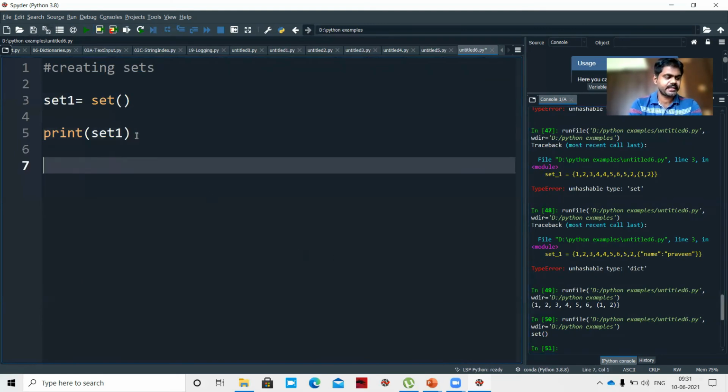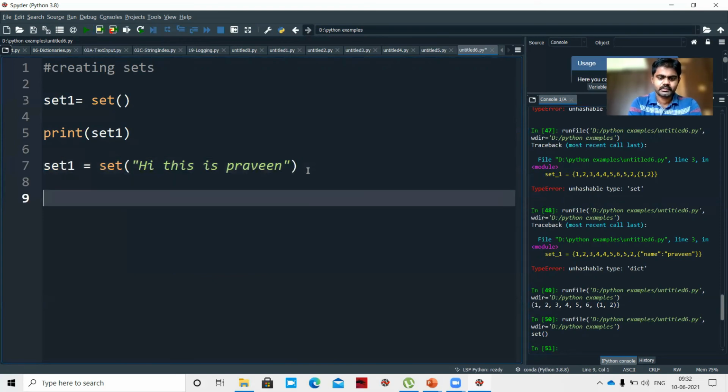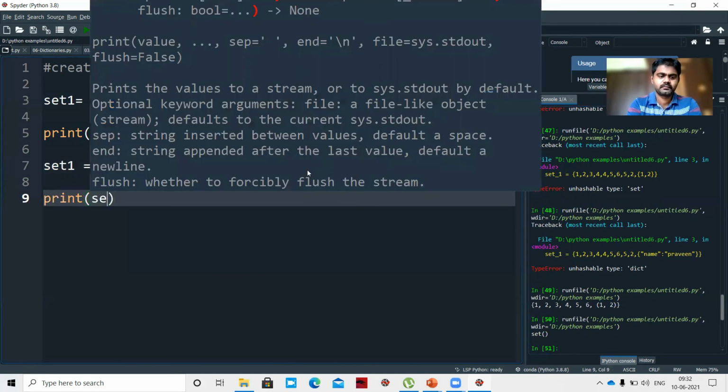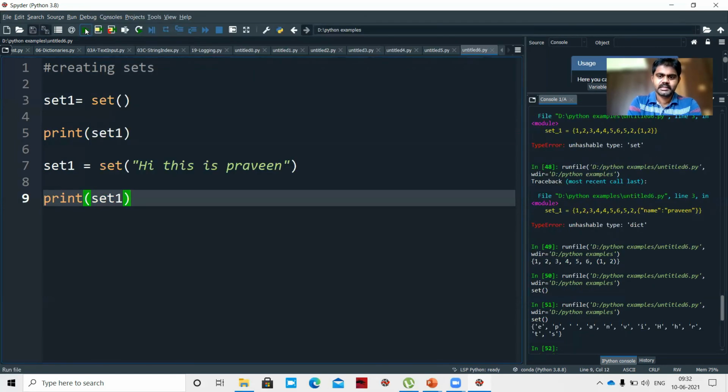Now if we say set_1 equal to set of, hi, this is Praveen, and print set_1, what am I getting? Scrambled characters.